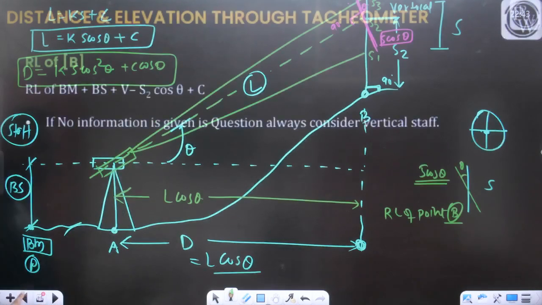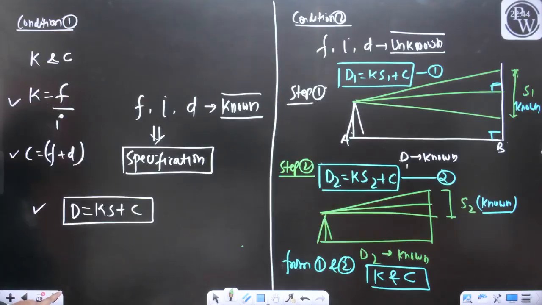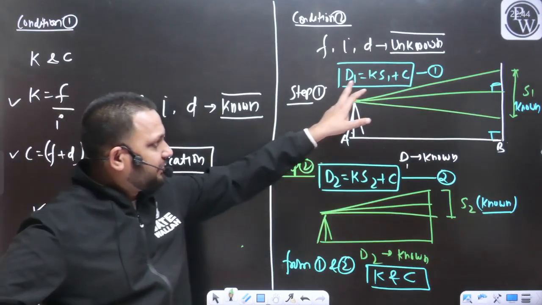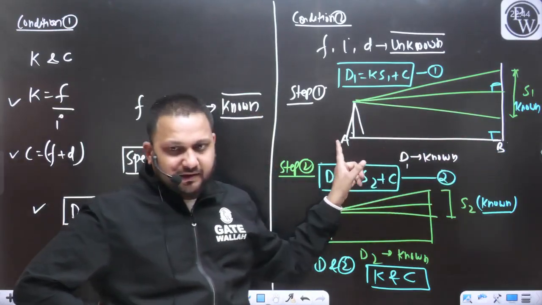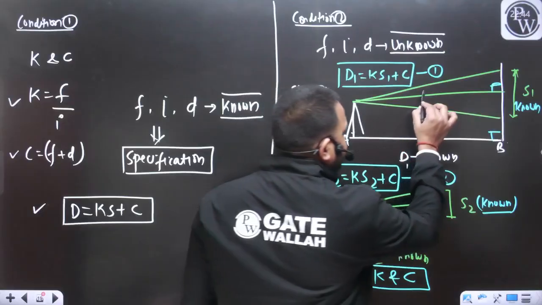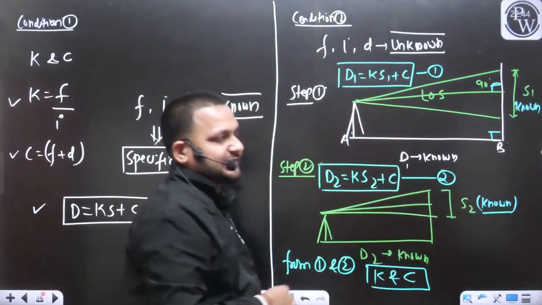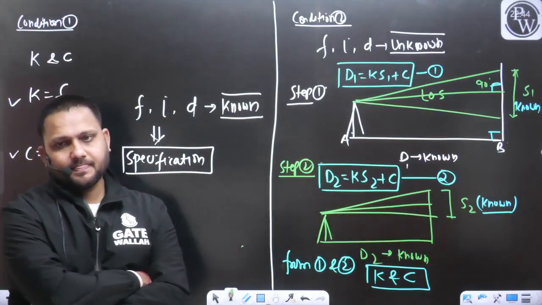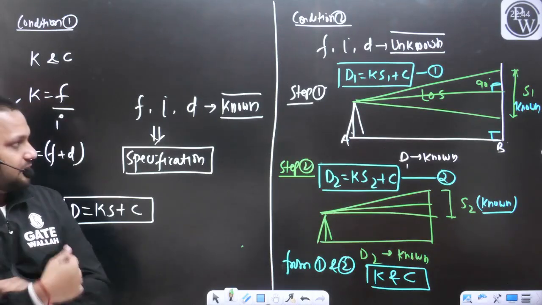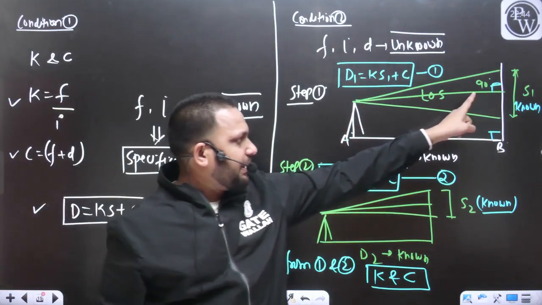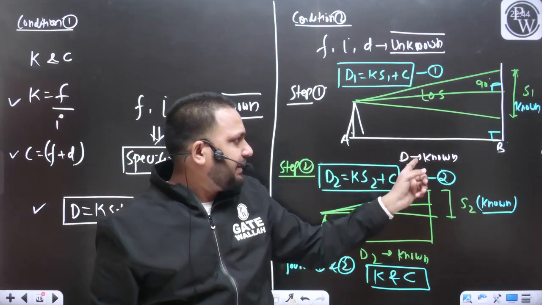We can apply D is equal to Ks plus C when the points are on the same plane and the line of sight is perpendicular to the staff. Yes, I am repeating, the line of sight was perpendicular to the staff, yes or no? Then your L and D were the same value.